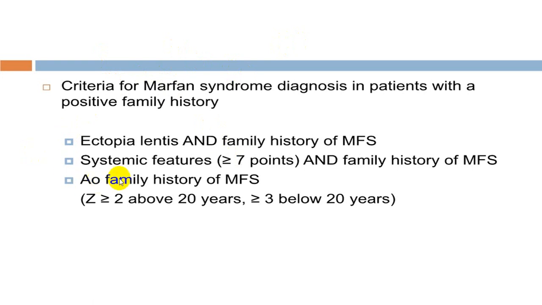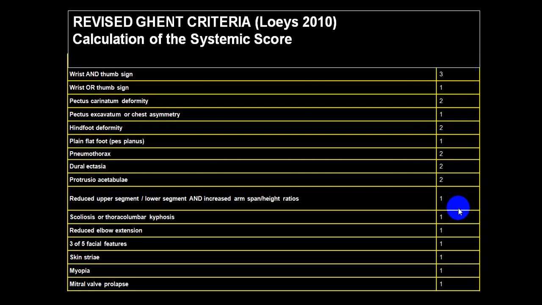If there is a family history of Marfan syndrome, and if there is a Z score more than 2 under 20 years of age and more than 3 above 20 years, then also it goes in favor of Marfan syndrome. By and large, we say that if there are more than 7 points in this criteria, it is in favor of Marfan syndrome.